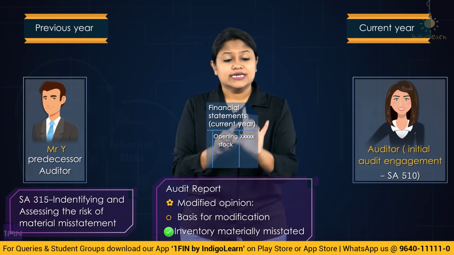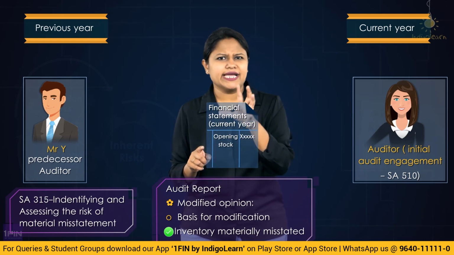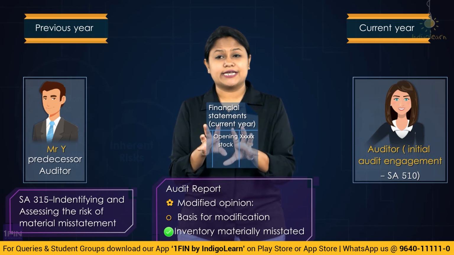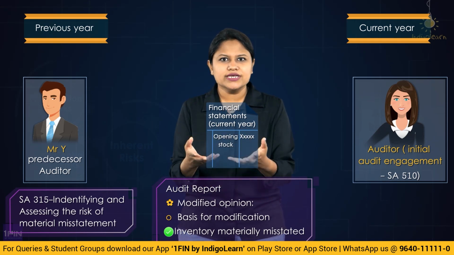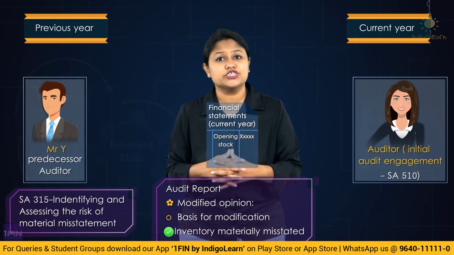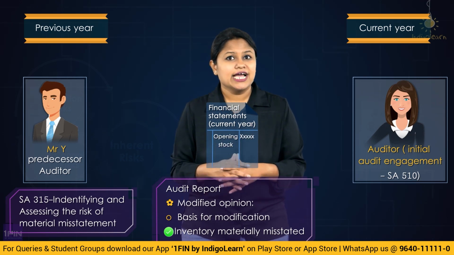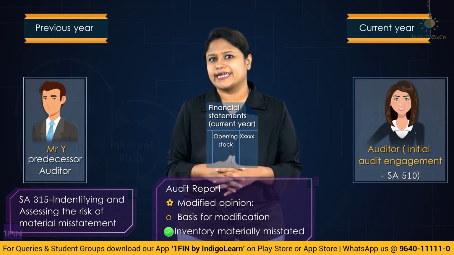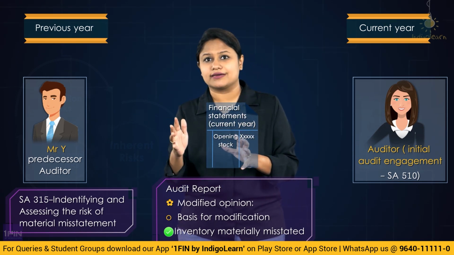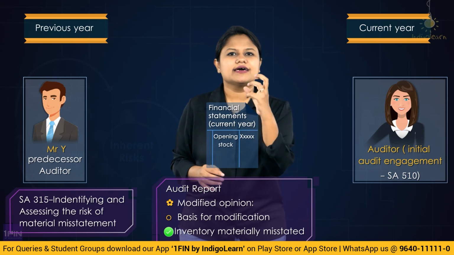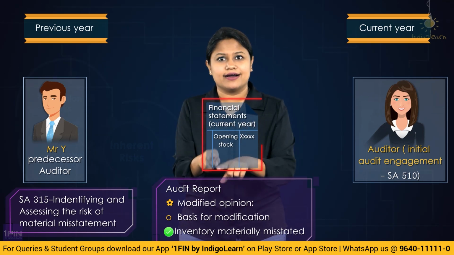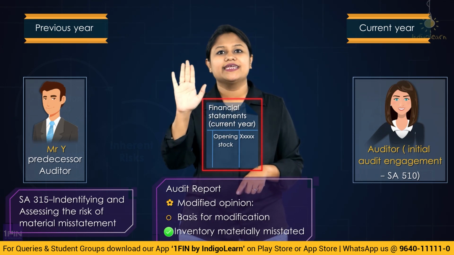And if you believe the reason for their modification by any chance is even happening today, that means that misstatement is continued even today, then obviously your current year financial statements are also affected by it. So in that case, you are going to ensure whether those misstatements have been corrected or are still uncorrected. So when you are going to do identifying and assessing the risk of material misstatement, this modified opinion, the reason for modification would be an indicator that in this particular area, there is what? A risk of material misstatement.